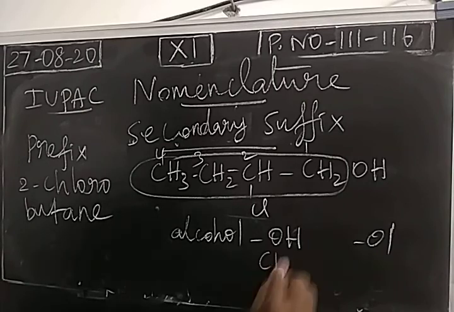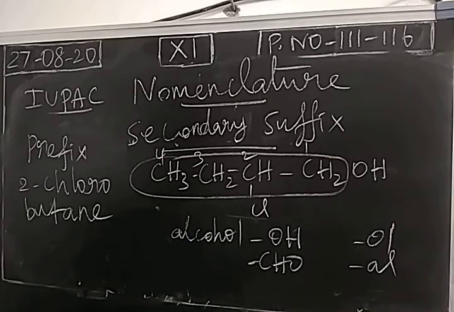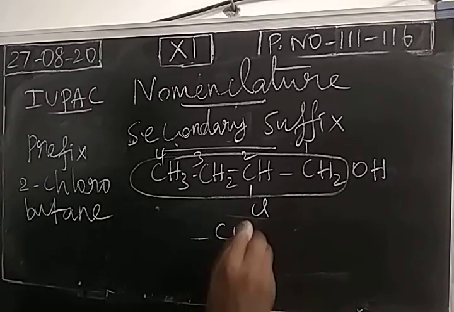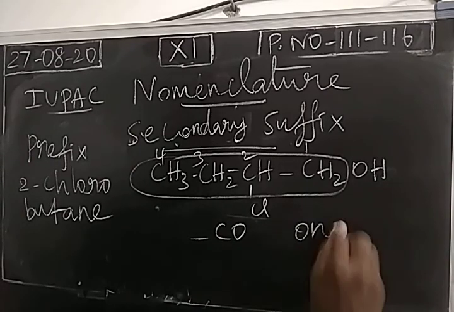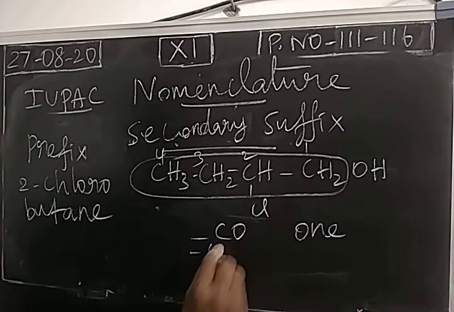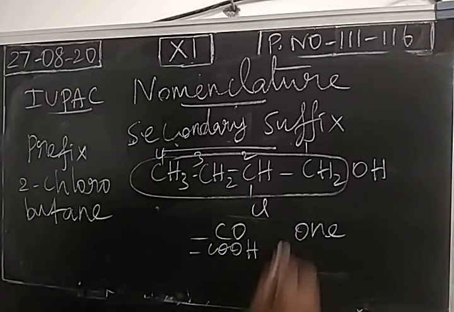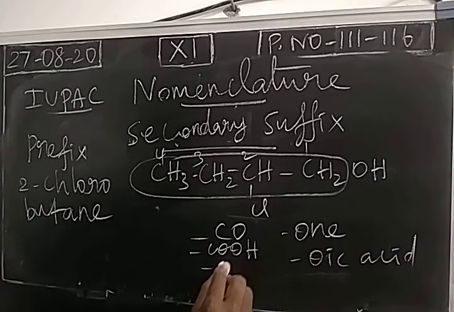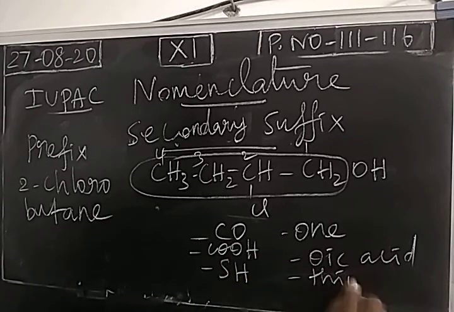If you take the aldehyde group, secondary suffix is AL. If we have ketone, secondary suffix is ONE. If you have carboxylic acid, secondary suffix is oic acid. If we have thiol, secondary suffix is also thiol.